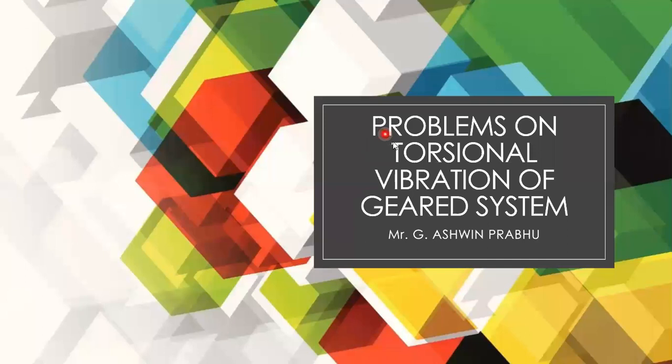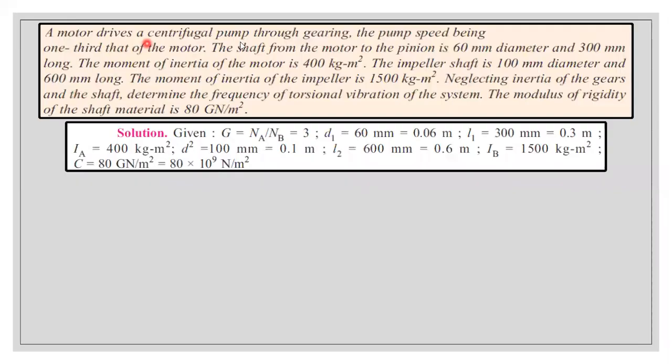In this video, we'll be seeing problems on torsional vibration of gear system. A motor drives a centrifugal pump through gearing. So the word gearing means it will be coming under the type of gear system problem. The pump speed is 1/3 of the motor. So just imagine the speed of the motor will be NA and speed of the pump will be NB. So NB is equal to 1/3 times NA. Once we cross multiply, we will be getting NA divided by NB is equal to 3, which is nothing but the gear ratio.